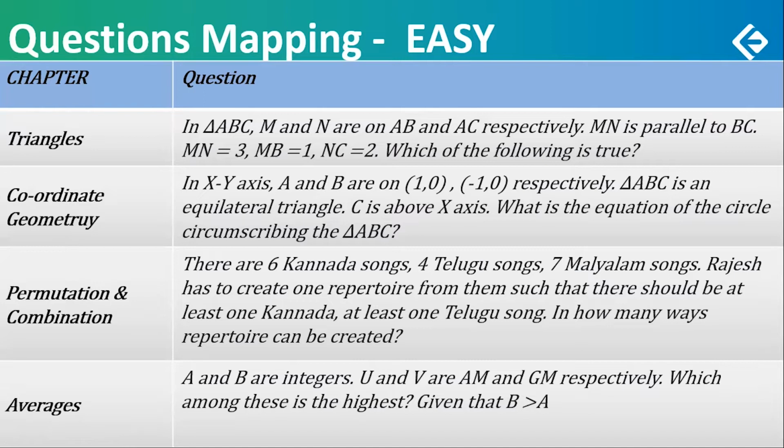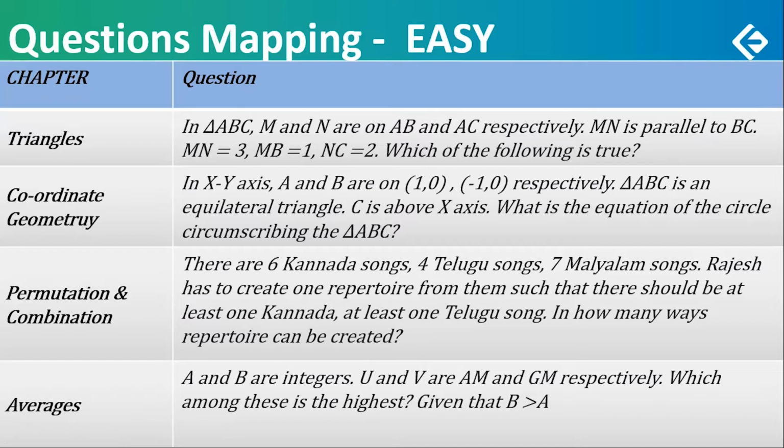One question easy on coordinate geometry. Sometimes such questions might be considered moderate, but I will still consider easy. Look at that. In XY axis, A and B are points given as 1, 0 and minus 1, 0. So A and B are points given to you respectively. ABC is an equilateral triangle and C is above x-axis. That means even C point can be calculated quickly if you want to calculate, but you don't need to.